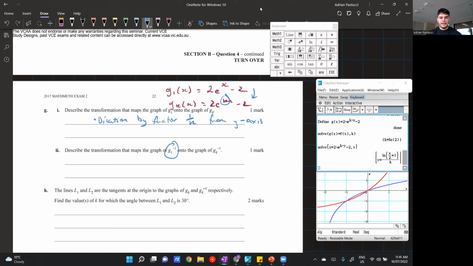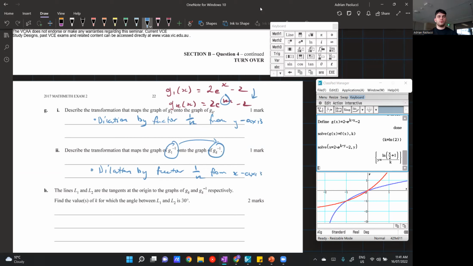Whenever you're going from an inverse to another inverse, the transformation is exactly the same, except you just swap your axes. The same way that the inverse functions just swap x and y, the same thing happens with the transformation. Everything will remain the same. So dilation by factor 1 over k, but instead of from the y-axis, it's from the x-axis.